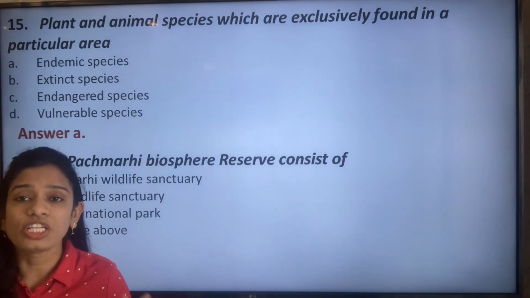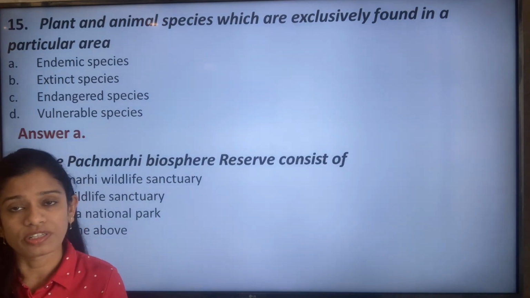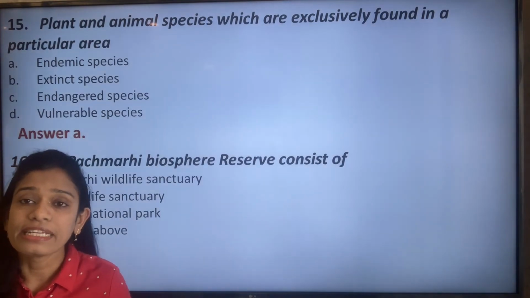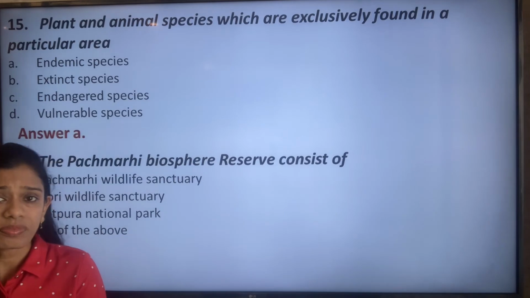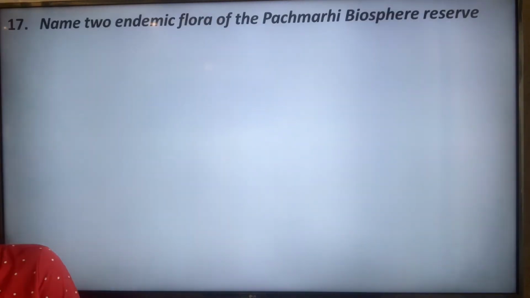So you can understand the hugeness of a particular biosphere reserve that can take in a national park, a wildlife sanctuary, everything together. Moving on to the next question.